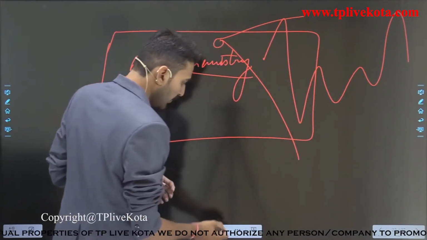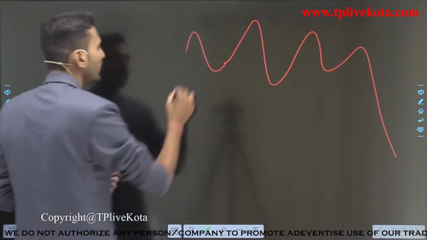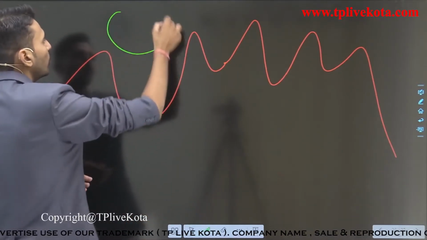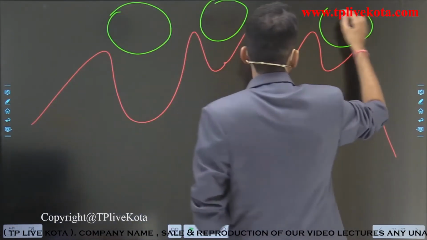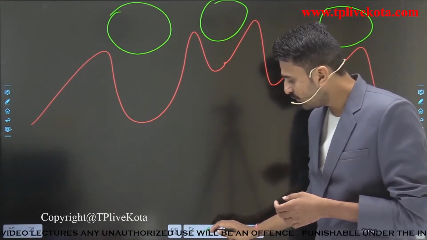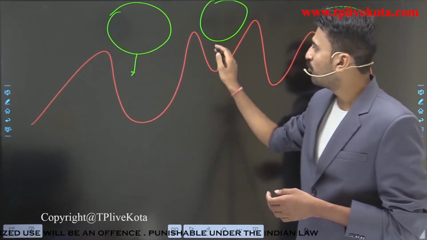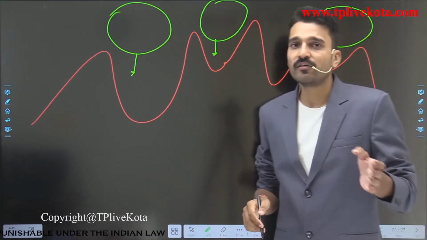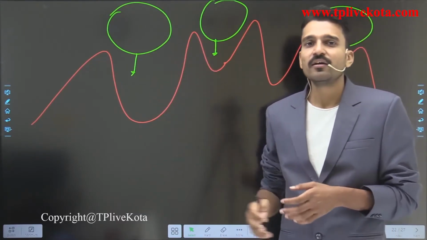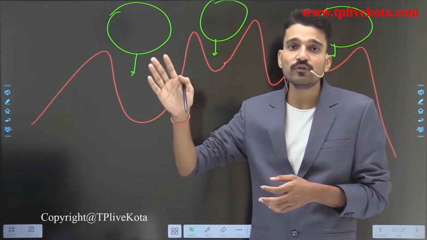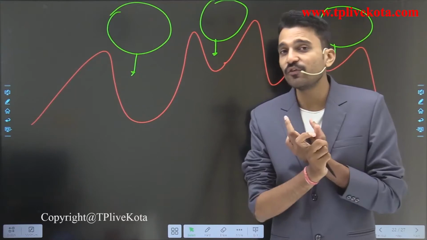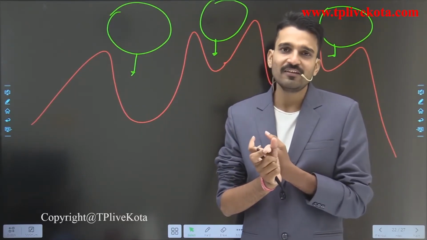And what happens when we write with the help of chalk? When we are writing, the particles of the chalk stick on the surface. After some weeks or after some months, these particles start to diffuse into one another, so they move into the surface. So when erasing, we find it very difficult to erase this chalk writing, because the particles of the chalk have now diffused into the blackboard. So in the case of solids, diffusion also occurs, but the rate of diffusion is very low, or I can say negligible.